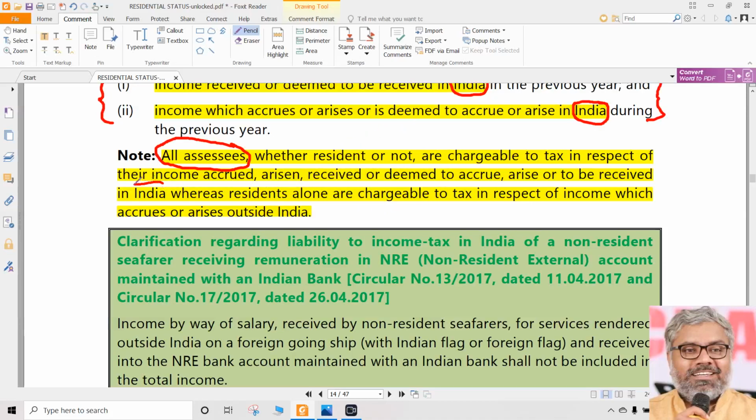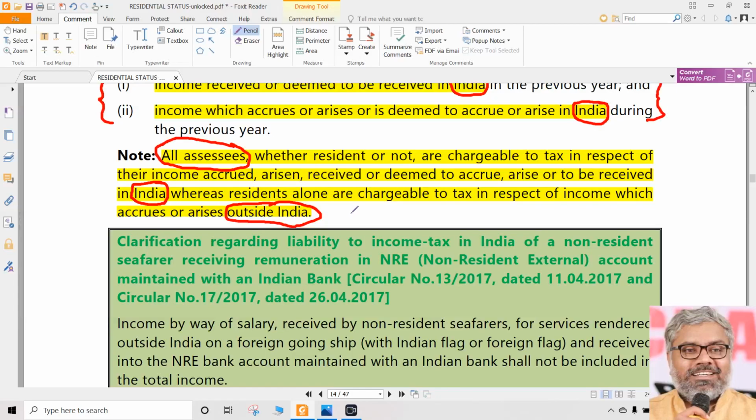So the moment we see the word India, whether it is received in India, accrued in India, deemed to be received in India, or deemed to be accrued in India, all assessees will have taxability of such incomes. That's it. However, only residents will be chargeable to tax in respect of incomes which accrue or arise outside India. That too, of course, not all residents. ROR definitely yes. RNOR subject to a condition, if that business is controlled from India.